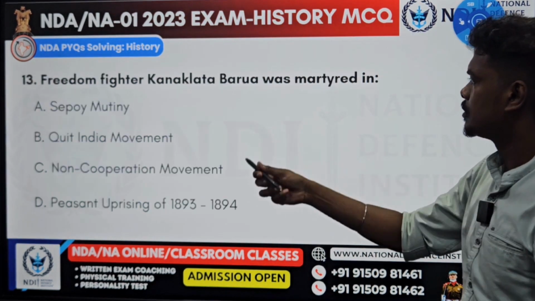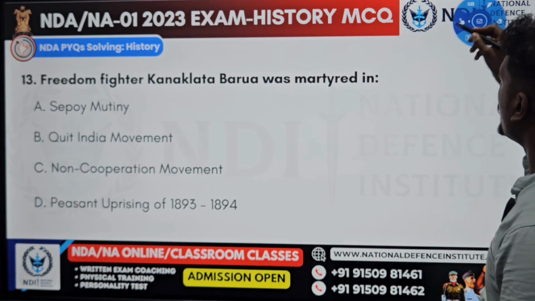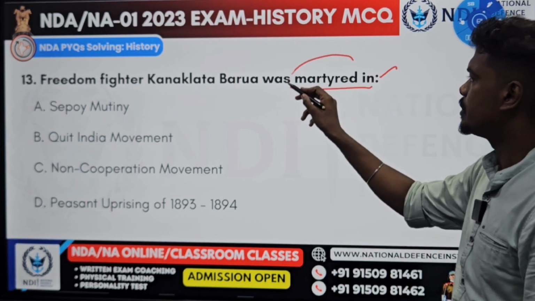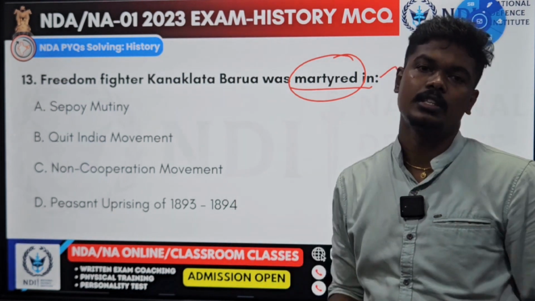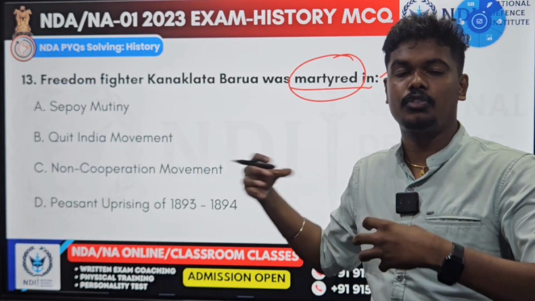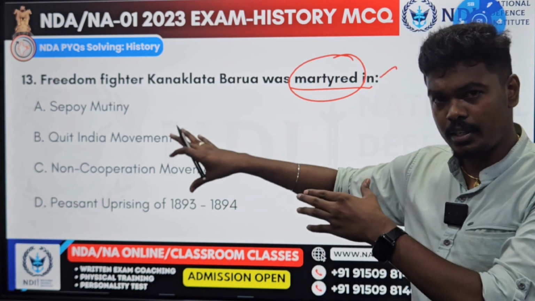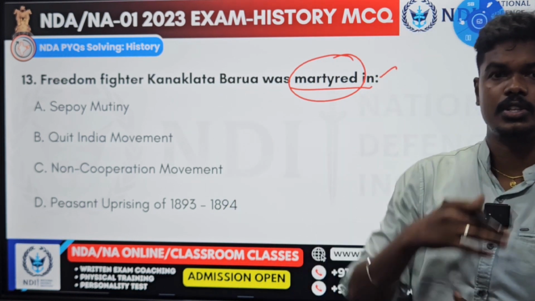The next question. Freedom fighter Kanaklata Barua was martyred in. You know the meaning of martyred? Martyred means death with valiance. She sacrificed her life for the cause of the Indian national movement. In fact, this is again a current affairs based historical fact.